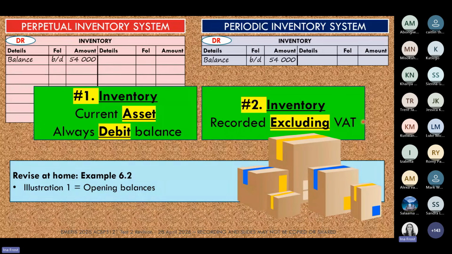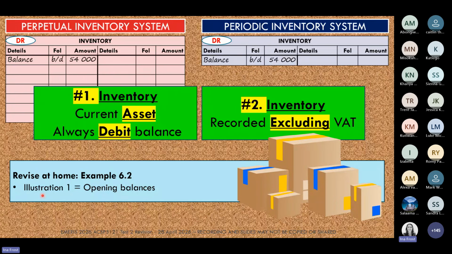In your textbook, for those of you that have a textbook with you on your desk, you can open up on page 194. In there, you will see there's an example 6.2. This example consists of 10 illustrations, and in these 10 illustrations, they have gone through every different type of inventory transaction that we can have.